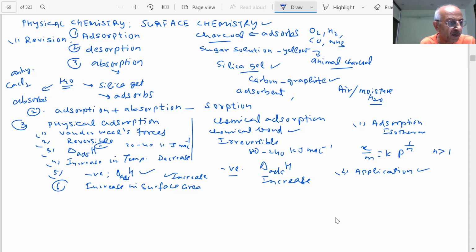Coloring matters can be removed, and it is used as a heterogeneous catalyst. In the curing of many diseases, a number of drugs are used to kill germs by getting adsorbed on them. High vacuums can be created. Then chromatographic analysis is there for the separation of substances. All this information is important. The catalyst is also there in this chapter.